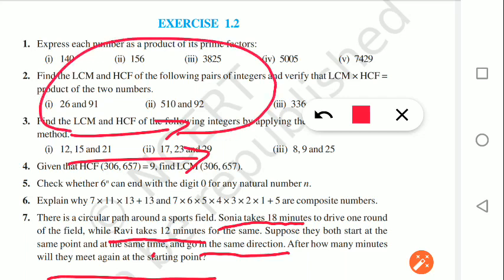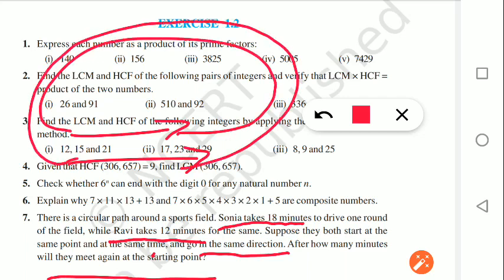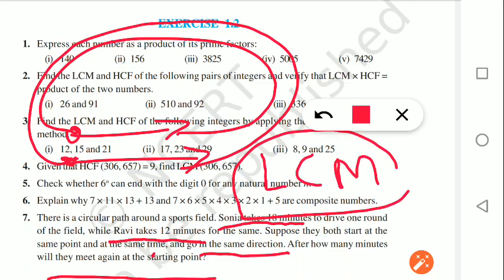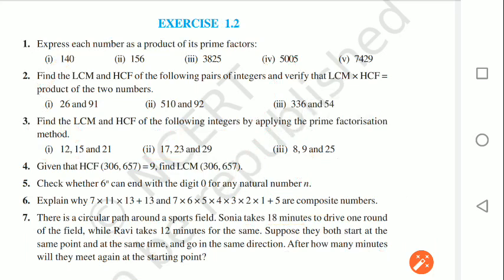Circular, no? Like this. So after how many minutes they will meet at the starting point, that you have to say. So what will you find out? LCM? Yes, you have to find out LCM. You will find the LCM of 18 and 12, and whatever is the LCM, that is the answer. That's all.